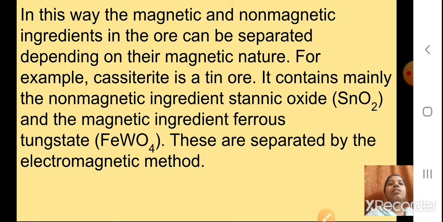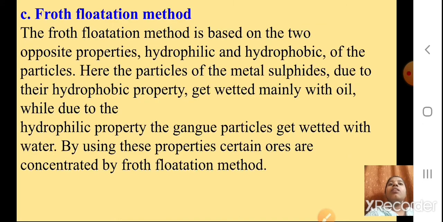Remember students, these are separated by the electromagnetic method. So if I want to get tin from its ore, cassiterite, I can use the magnetic method for the separation. I hope till here it is clear, students. We'll proceed. The next part is the froth flotation method. Now what is this froth flotation method?